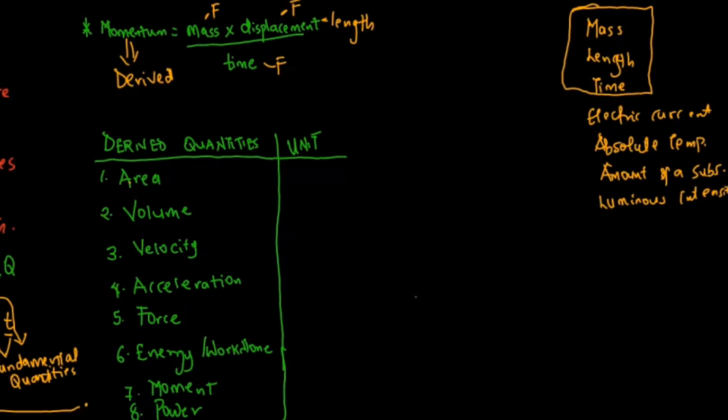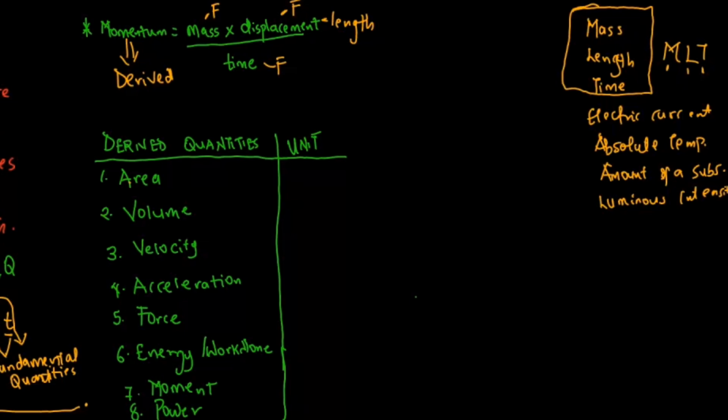So take note of that: mass, length, time. In subsequent videos, we'll keep referring to what we call the MLT system, where M stands for mass, L stands for length, and T stands for time. So take note of this. Out of these 7 fundamental quantities, 3 are more basic, which are mass, length, and time.